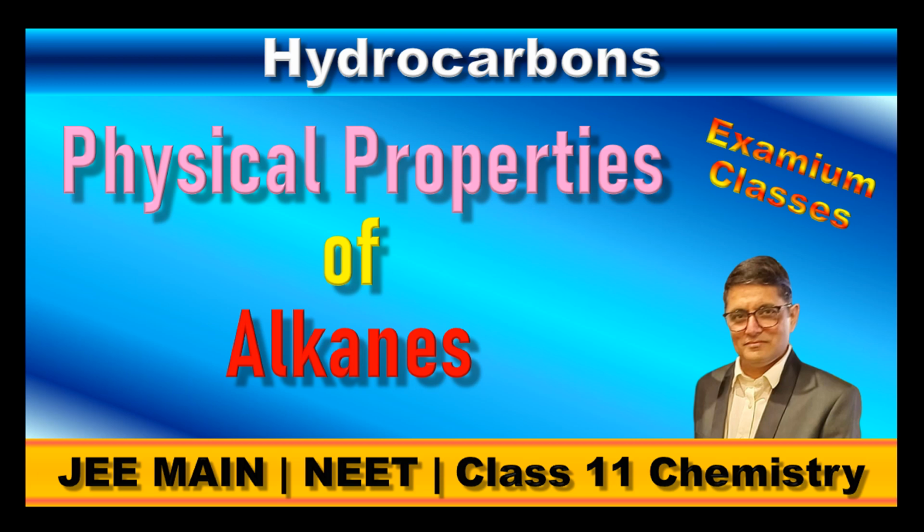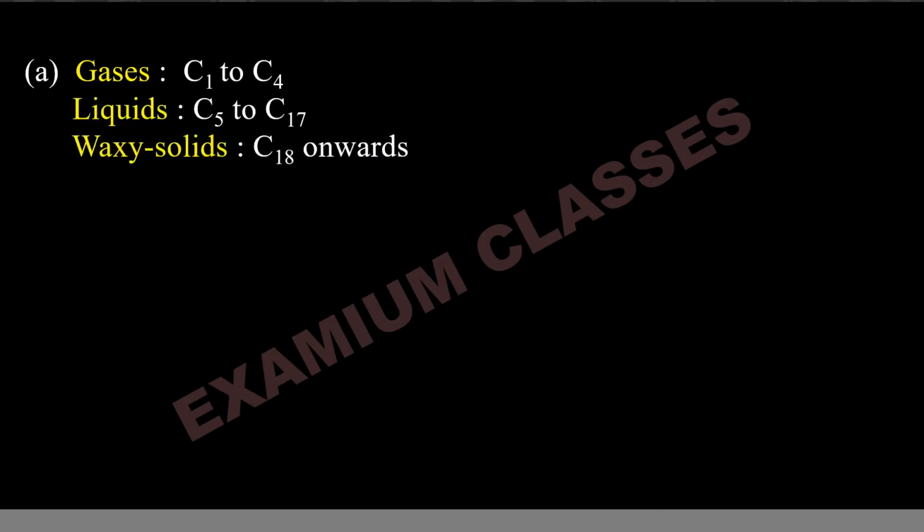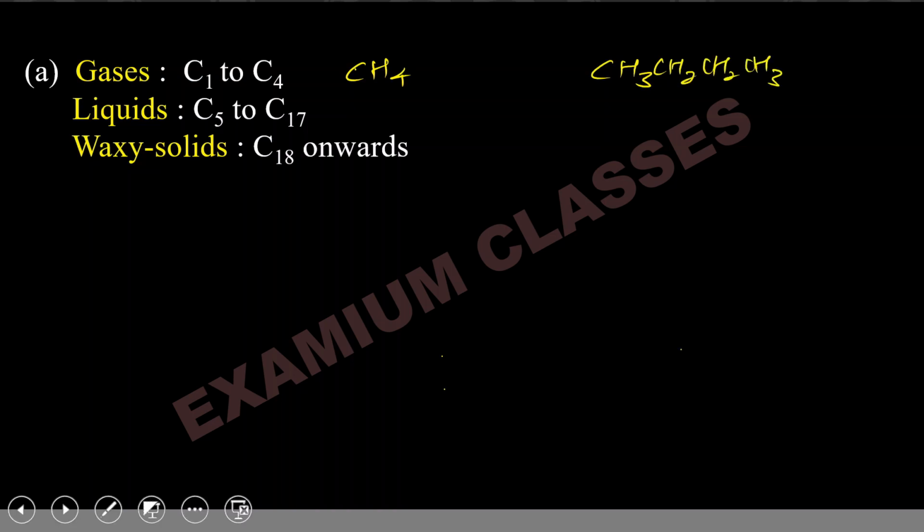Hydrocarbons. Within hydrocarbons, the physical properties of alkanes. So first we talk about their state: gaseous, liquid or waxy solids. C1 to C4, from CH4, that is one carbon, to butane, that is CH3, CH2, CH2, CH3, up to here. These are gases. Then from C5 to C17, the alkanes having 5 carbons to 17 carbons, are liquids, and the higher ones, C18 onwards, are waxy solids.